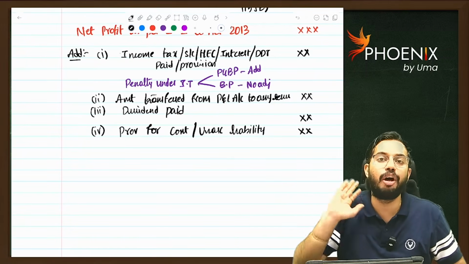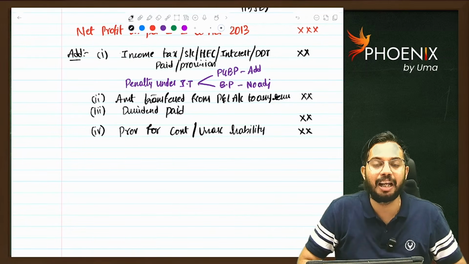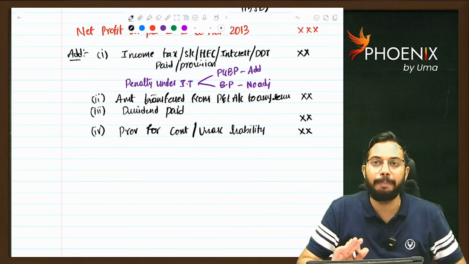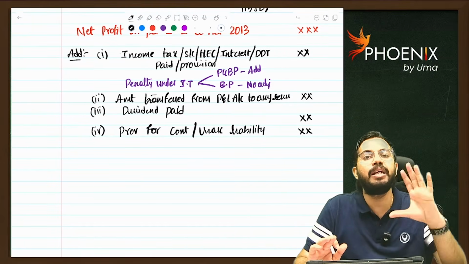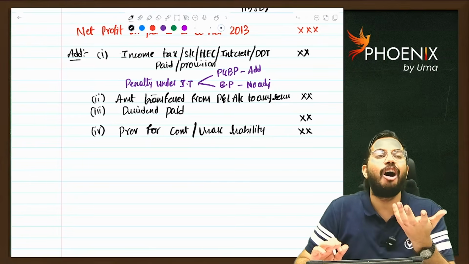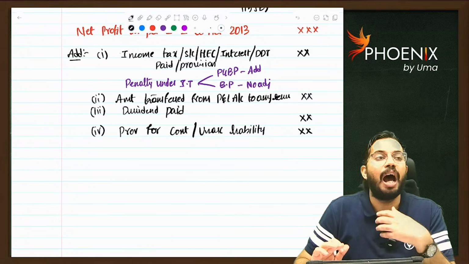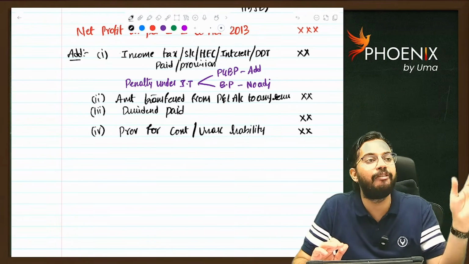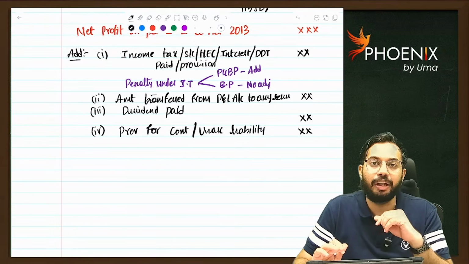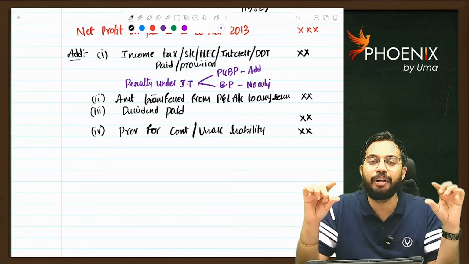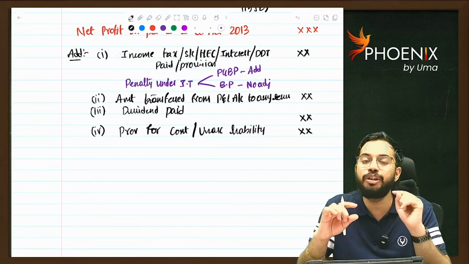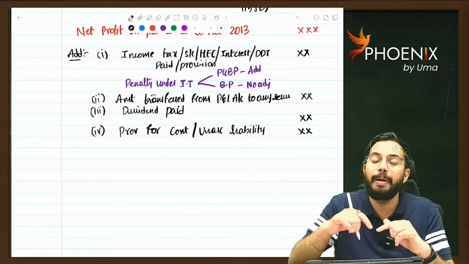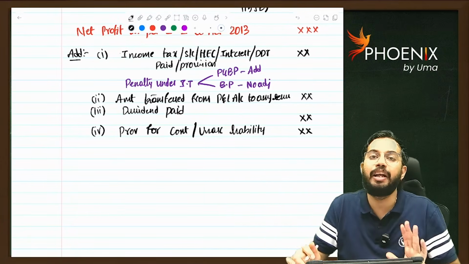Any other provision of contingent liability or unascertained liability, that is required to be added back. I will tell you one example. After 10 years, company is required to pay gratuity. How much gratuity is payable? I recruited one actuarial valuer. I have valued the provision for gratuity, and whatever the provision for gratuity that I have created based on actuarial valuation is there, this will be added while calculating PGBP income, but this will not be added while calculating book profit.